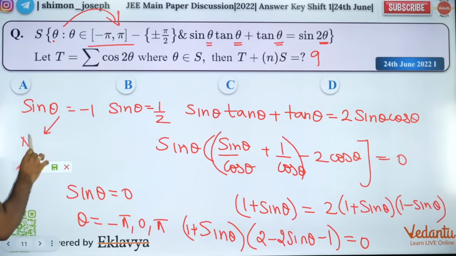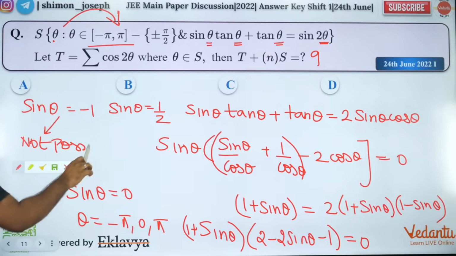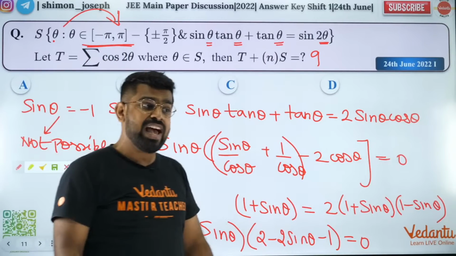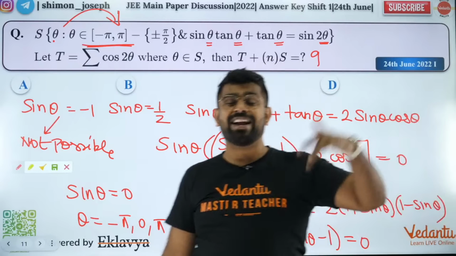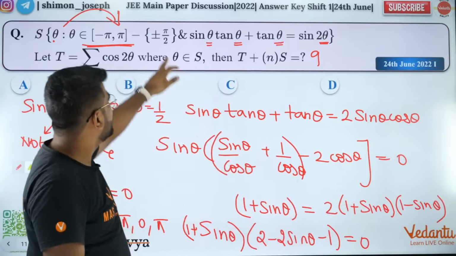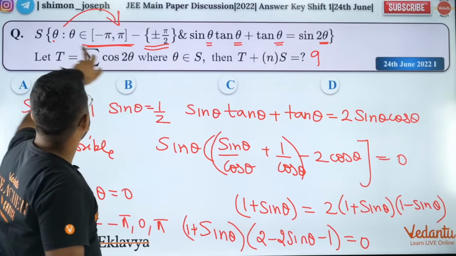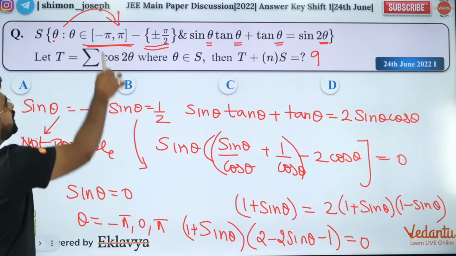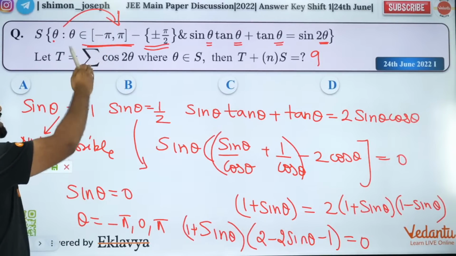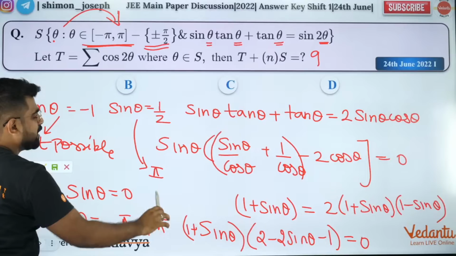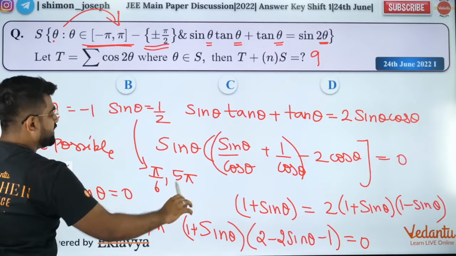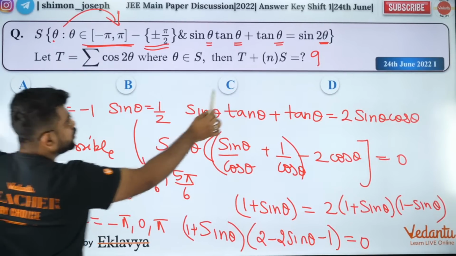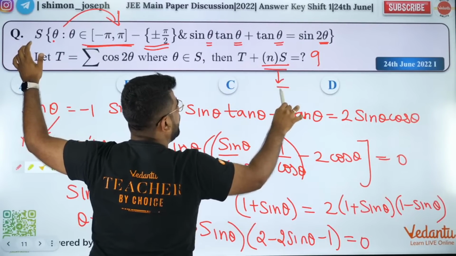Sin theta equal to minus 1 is not possible. Why is it not possible? Because look at the interval between minus pi to plus pi. Where will sin theta be equal to minus 1? At minus pi by 2, and theta does not have that in the interval, right? So this is not possible. So sin theta equal to half. Where can it be half? In the first and second quadrants. In the first quadrant, it is at pi by 6. In the second quadrant, it is 5 pi by 6. So there are 2 values of theta here, 3 values of theta there. So the total number of elements in S is 5.